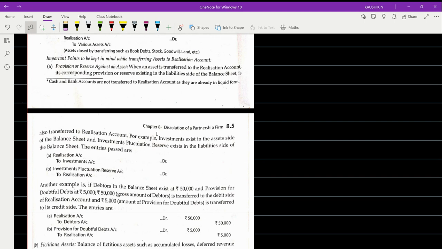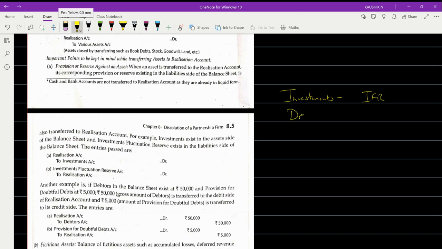Okay, they are given here like if you have any provision against an asset. These are some of the important provisions you have to keep in mind for your investments. For investments you maintain IFR, it is a provision.